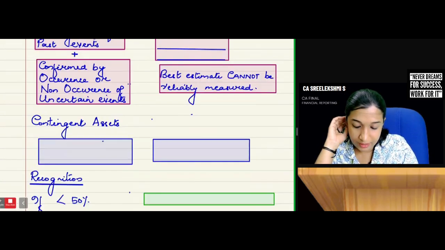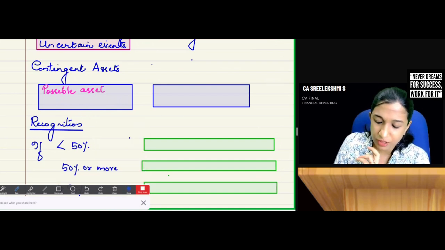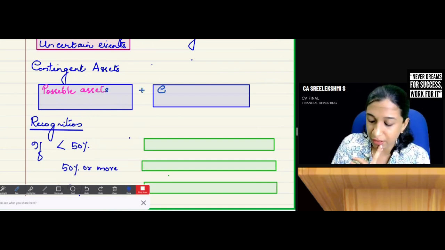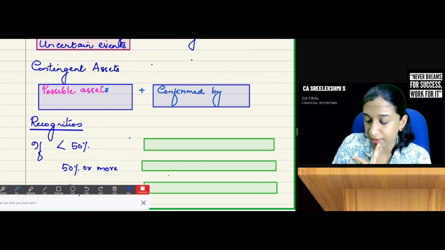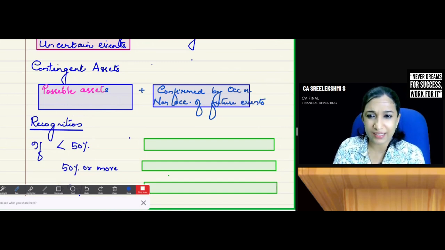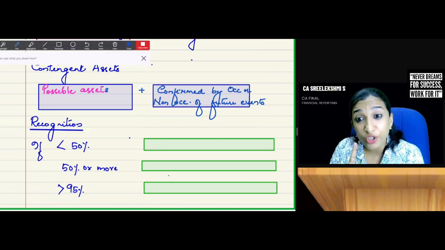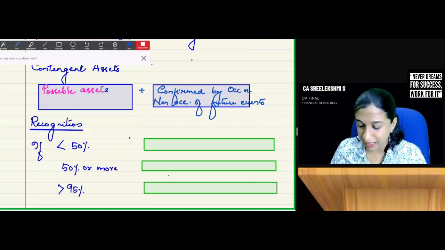Okay. Then what are contingent assets? Contingent assets are possible assets confirmed by occurrence or non-occurrence of future uncertain events. Do you recognize a contingent asset? If there is virtual certainty, more than 95%, recognize. Record the asset.